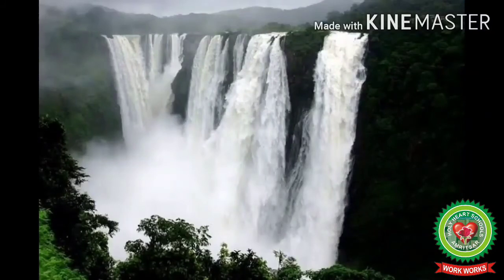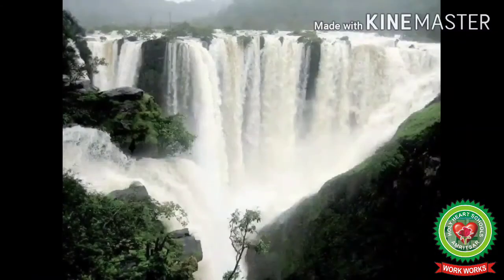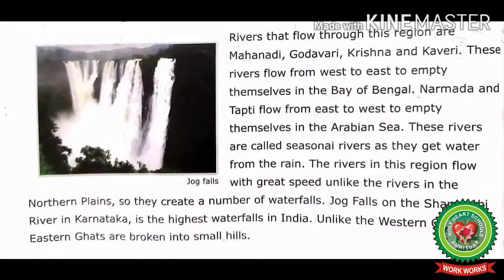See students, this picture is of Jog Falls on the Sharavati River in Karnataka, which is the highest waterfall in India. Now next, unlike the Western Ghats, the Eastern Ghats are broken into small hills. So students, here the question arises: the Western Ghats run north to south along the western edge of the Deccan Plateau. The Eastern Ghats are a discontinuous range of mountains along the eastern coast.